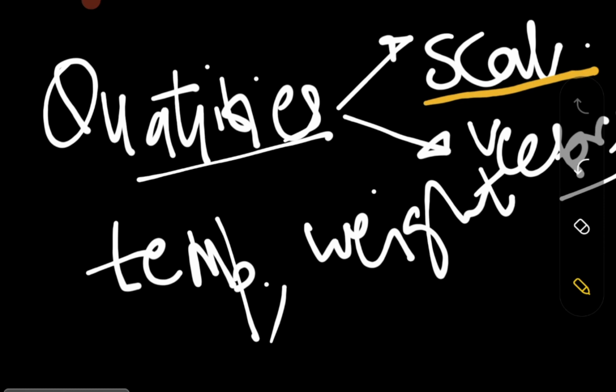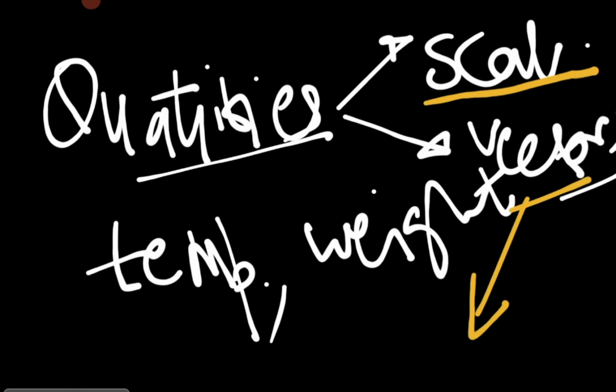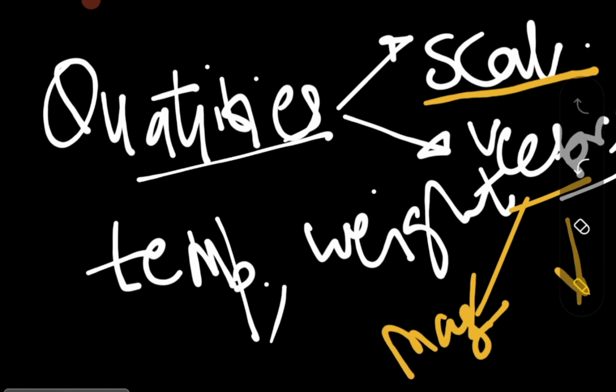Now again we are going to see what vector quantities are. Those particular quantities which have magnitude, that is the number, and another thing, that is direction, the way that I am pointing you.